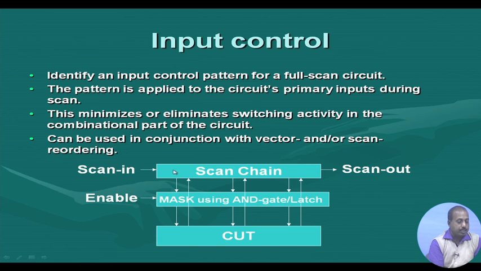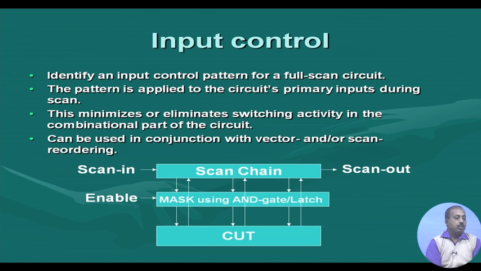So, when this scan shifting is going on, this mask will disable these inputs coming to this side. It may be a transmission gate based mask, AND gate based mask, or latch based mask, whatever. So, they actually do not allow these scan chain values to reach the circuit. As a result, the circuit will not see any transition.